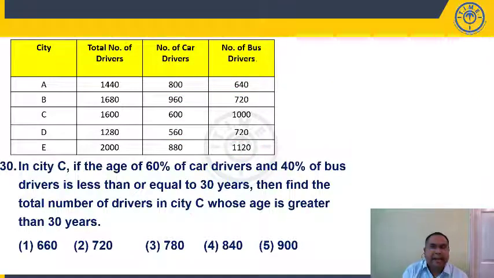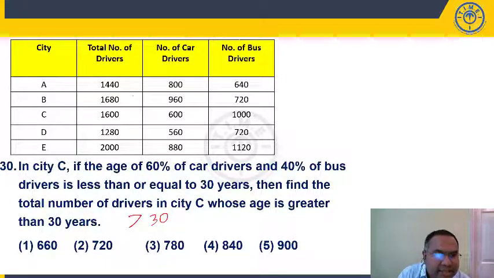Question number 30. In city C, the age of 60% of car drivers and 40% of bus drivers is less than or equal to 30 years. Then find the total number of drivers in city C whose age is greater than 30 years.